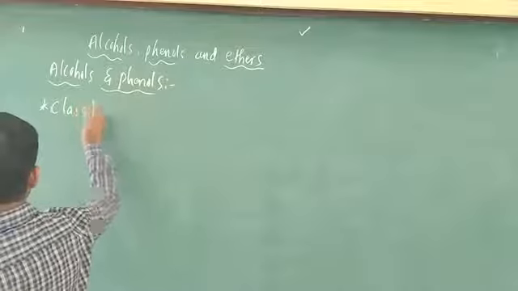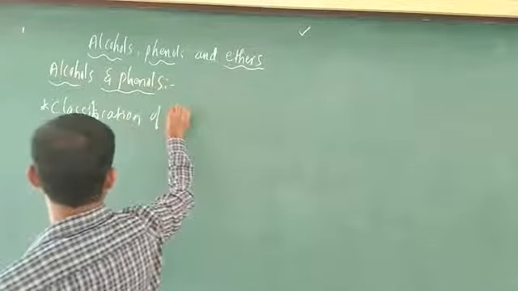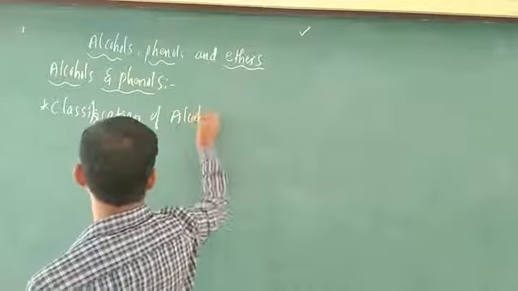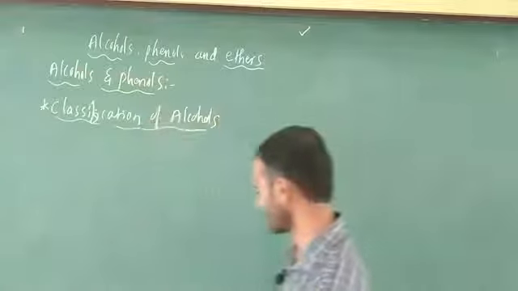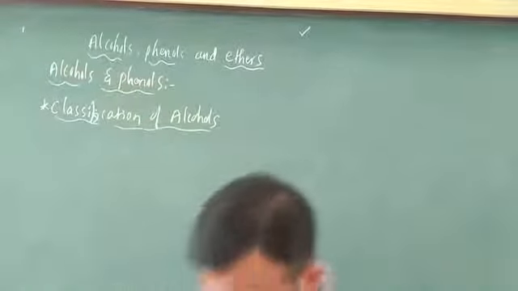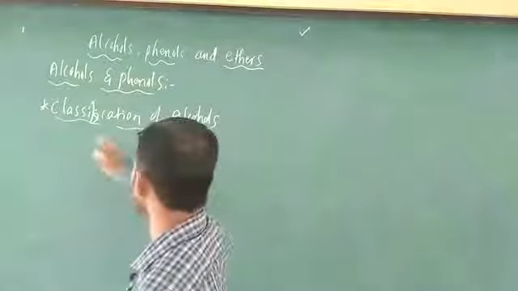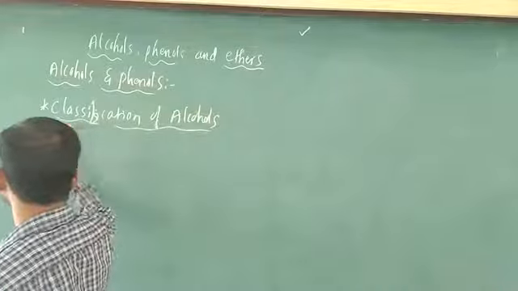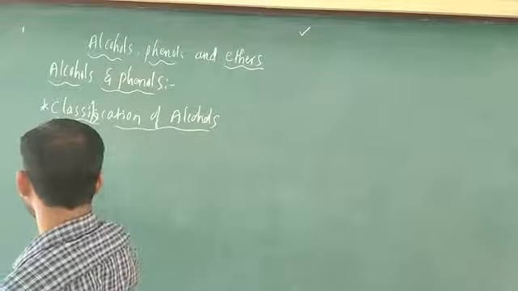Classification of alcohols. Alcohols are classified into three types. The first one is primary alcohols, the second one is secondary alcohols, and the third is tertiary alcohols. There are three classifications: primary, secondary and tertiary. Directly I am going to write.